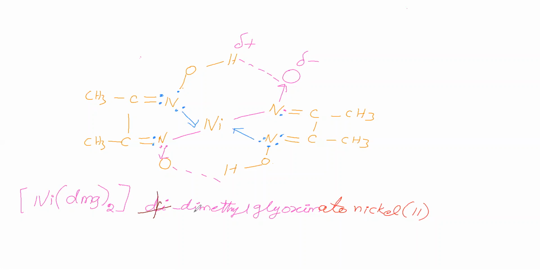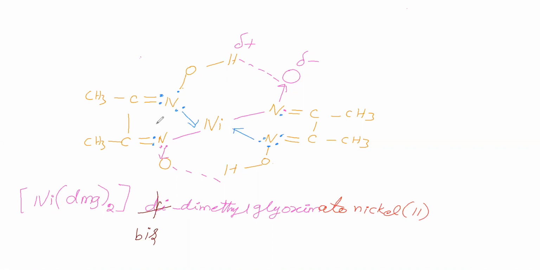Since the ligand name has di, for 2 we should not say di. Instead of that we have to say bis. Therefore, the name of this complex is bis(dimethylglyoximato)nickel(II).